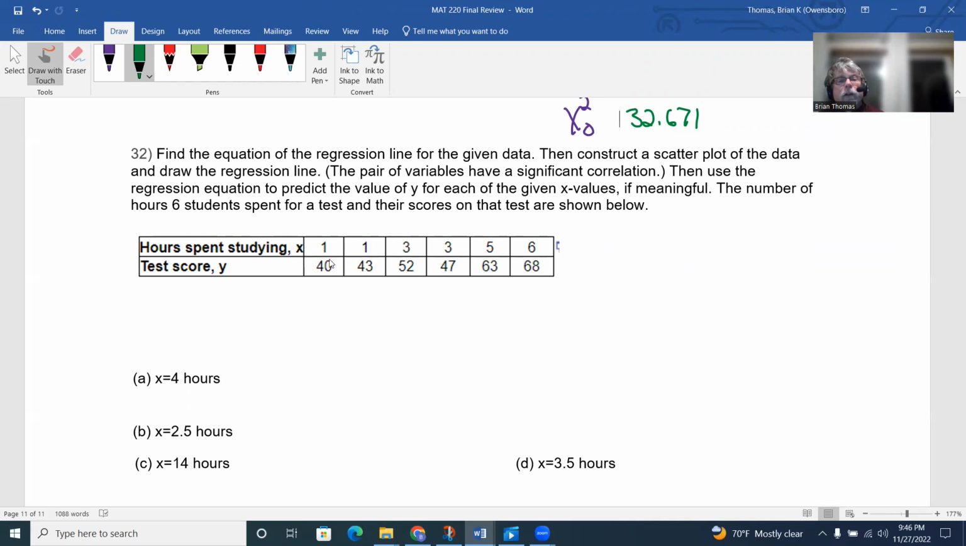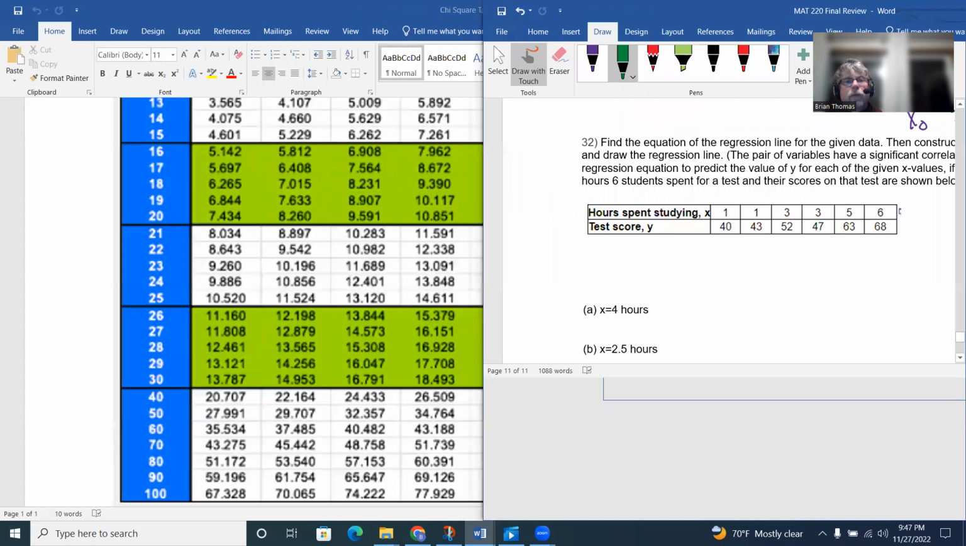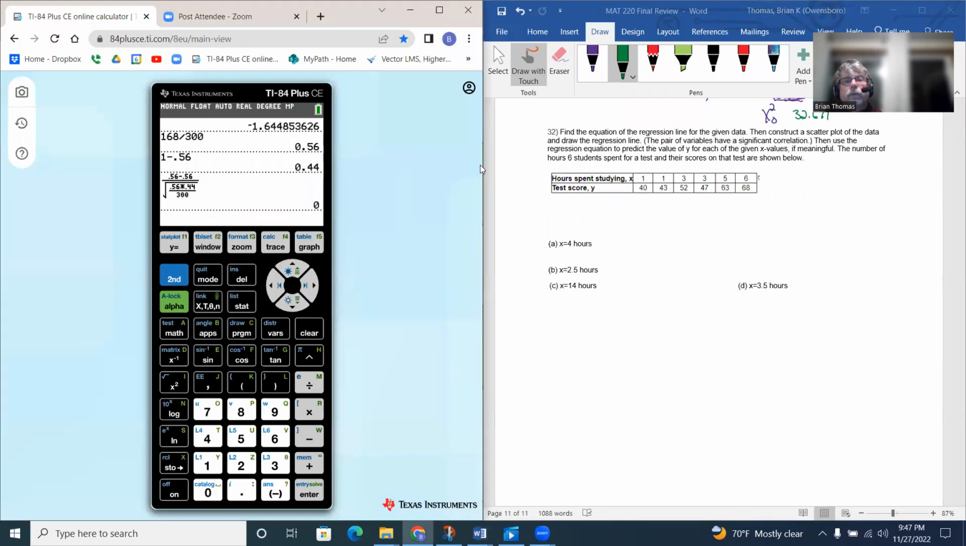So we have 1 hour studying, the test score is 40; 1 hour studying, test score is 43; 3 hours studying, 52; 3 hours studying, 47; 5 hours studying, 63; 6 hours studying, 68. So we do see that as your number of hours of studying increases, your test scores do seem to be increasing as well. So let's see if we can put this together in a table on the calculator.